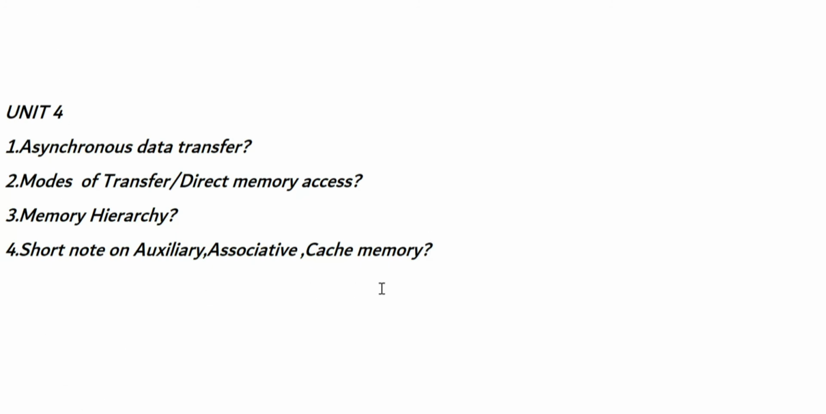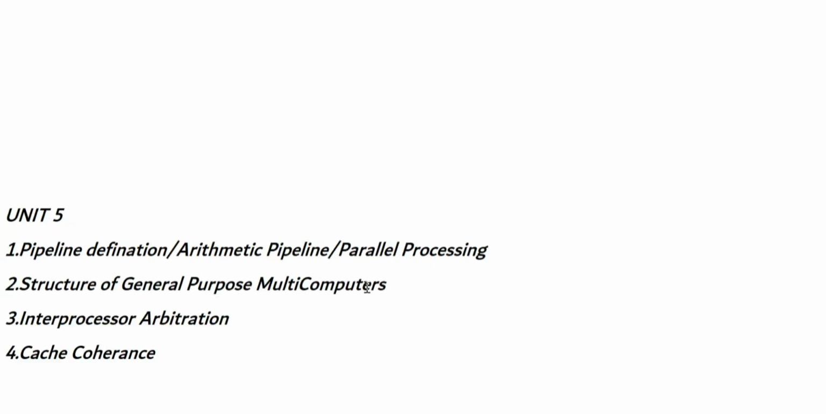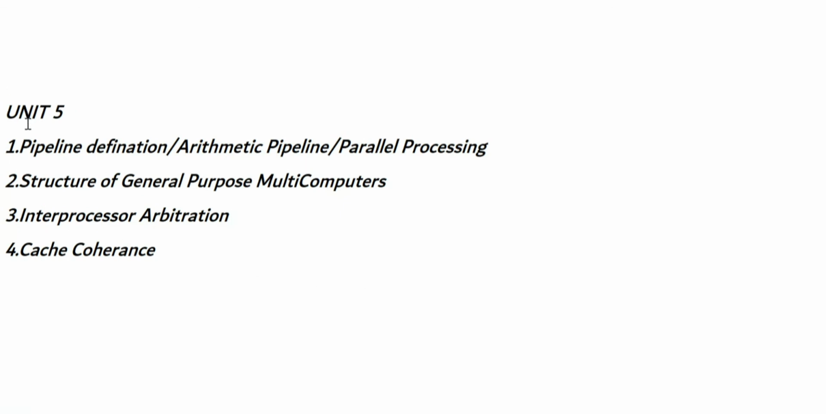Learn this question. And let's go to the final, that is the fifth unit. Fifth unit, first question is pipeline definition or arithmetic pipeline or parallel processing. So these are the different types that may be asked. So this is about the first question. Coming to the second one, structure of general purpose multiprocessors. So structure in the sense a block diagram. You have to learn the block diagram.